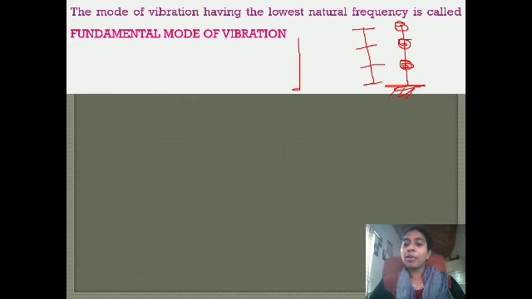Suppose you are modeling the same building with only 1 degree of freedom, only at the top. You will call it a single degree of freedom. Now, when you model this structure, you can take the displacement at this point as x1, the displacement at this point as x2, and the displacement at this point as x3.